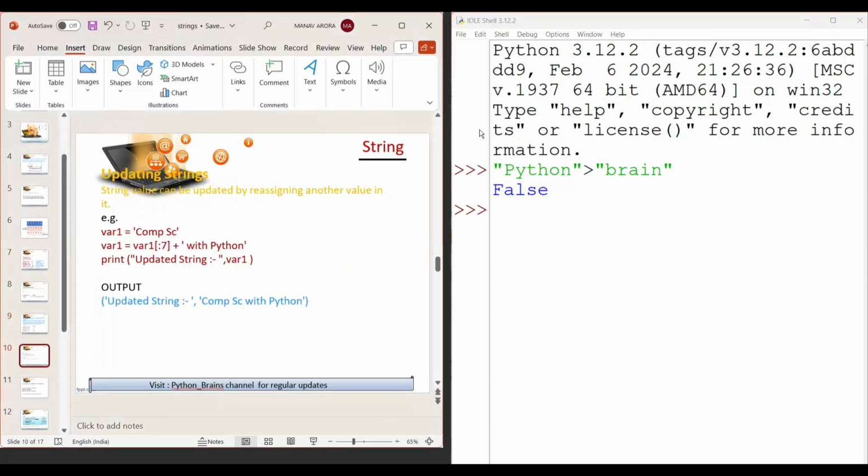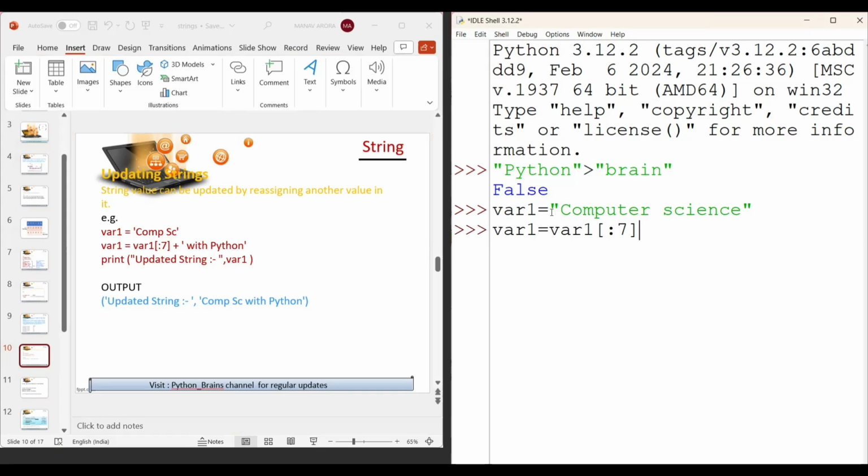Next we have, how can I update my string? Okay, now let's take a small example where var1 is equal to computer science. Okay, and now I just want to update my string. So I write var1 and on what position, I'll just take a few characters. Slicing part is there. Okay, means 0 to 6.